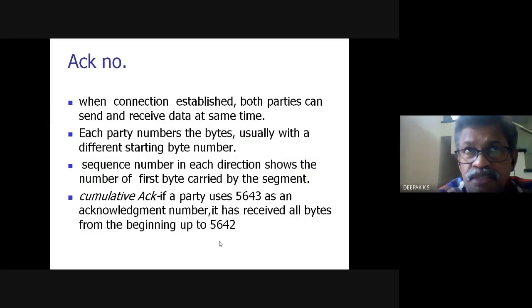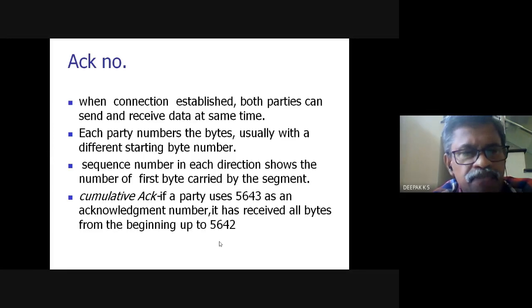Now, this one is a reliable connection. TCP is reliable, so there would be an ACK number. In UDP there is no ACK. It is unreliable and connectionless. So when a connection is established, there is a connection establishment phase. Now it is duplex. Both parties can send and receive data at the same time.